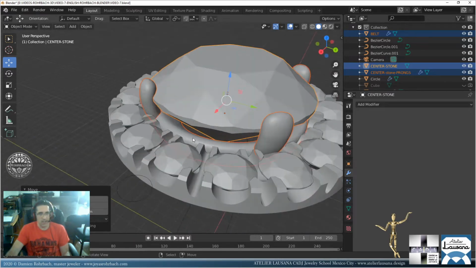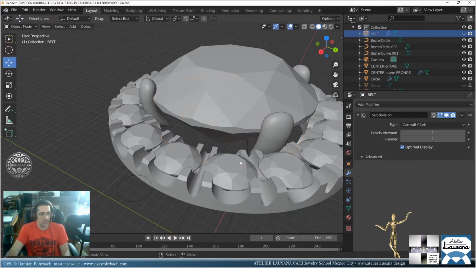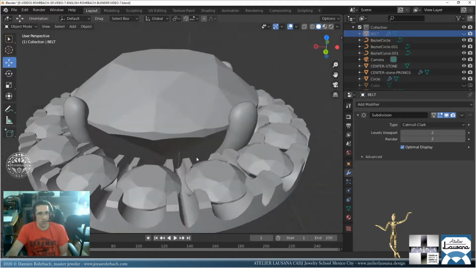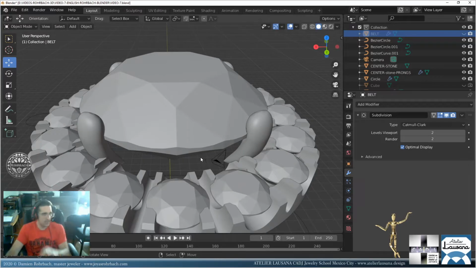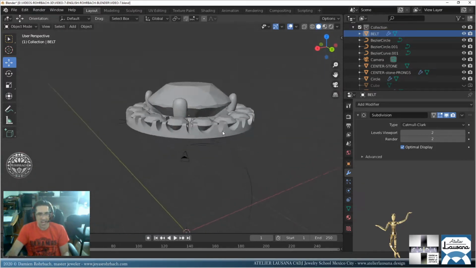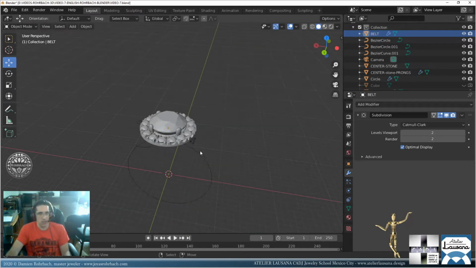Something like that. The belt for the center stone is not absolutely necessary. Many jewelers just put the prongs. That would be this. So I would need to change the design of the prongs to come back in the halo. But I'm going to leave the belt here as a separate, because in this case it looks good.